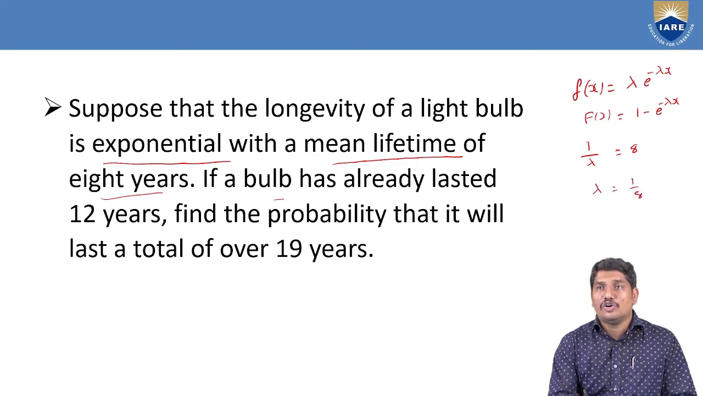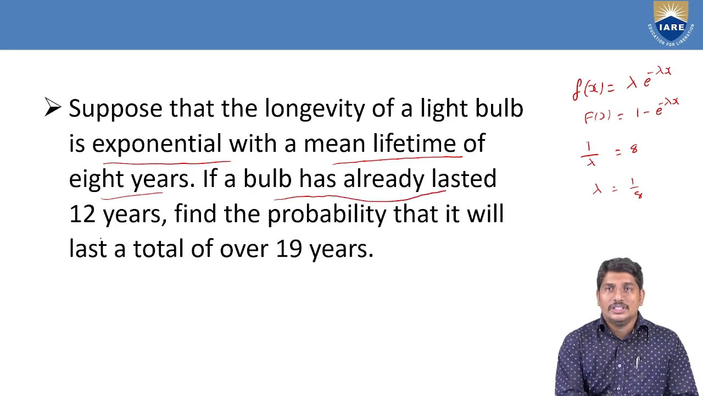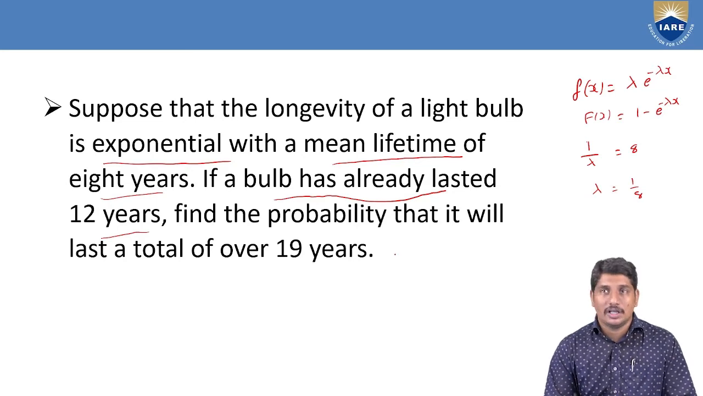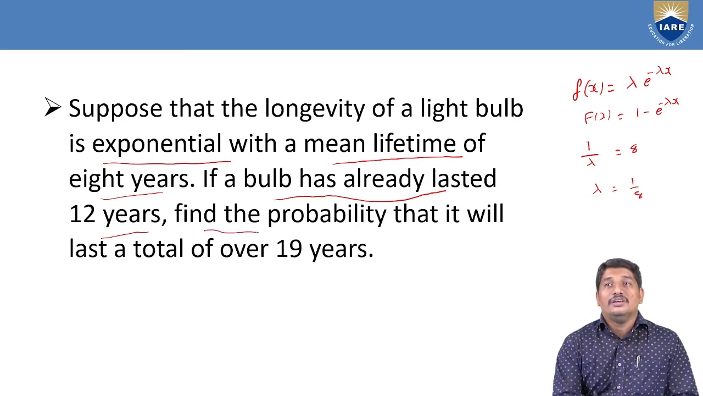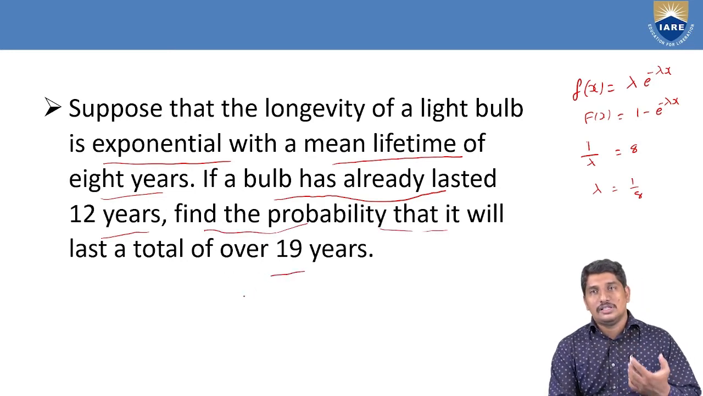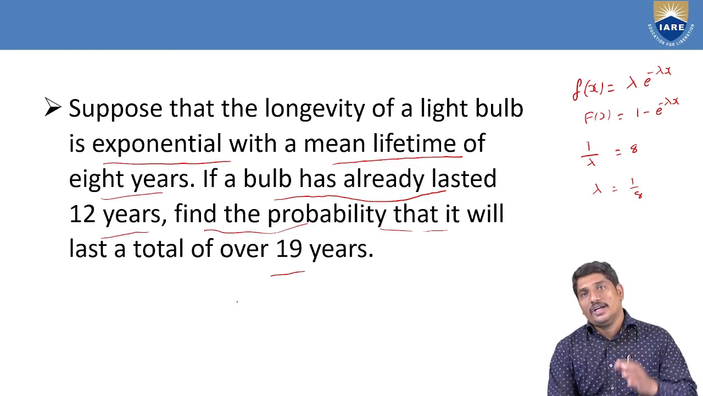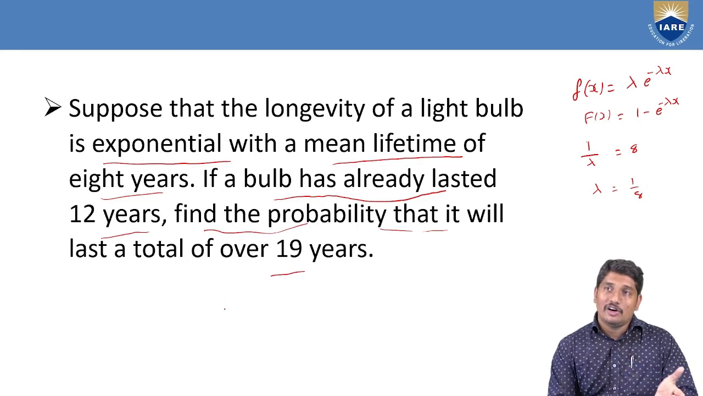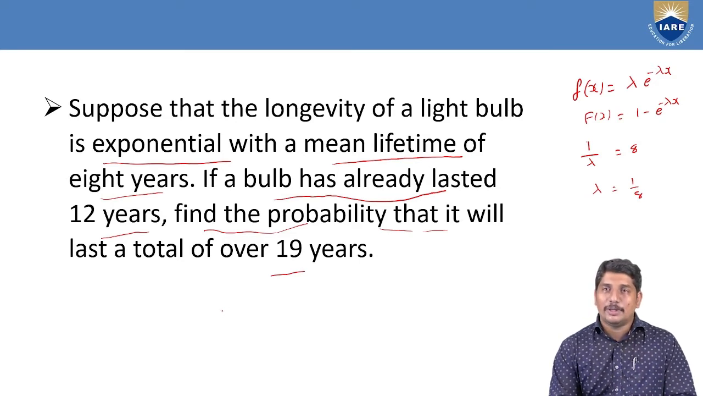And if a bulb has already lasted for 12 years, we bought a bulb of that company, and it has been working for 12 years, already completed 12 years of lifetime, then find the probability that it will last a total of over 19 years. Over 19 means the bulb will sustain more than 19 years. The lifetime of the bulb should exceed 19 years, given that already 12 years it has completed its life. Let us find the solution of this problem by using the memoryless property.